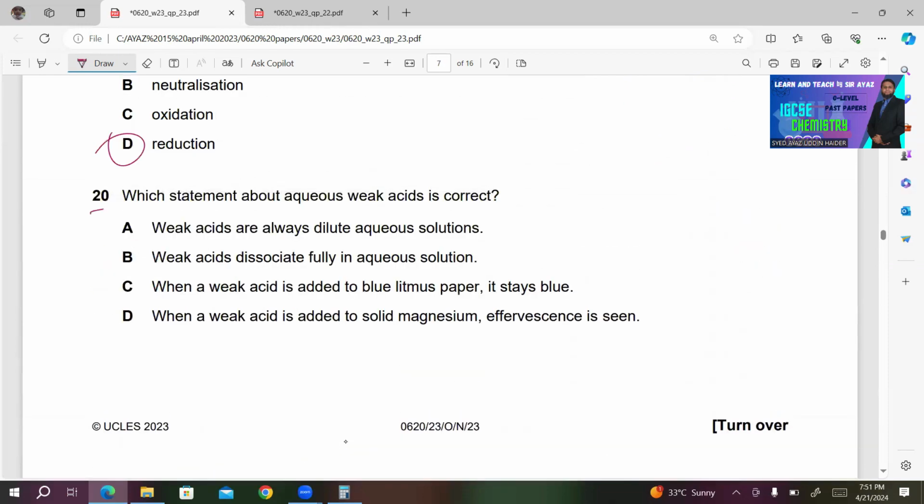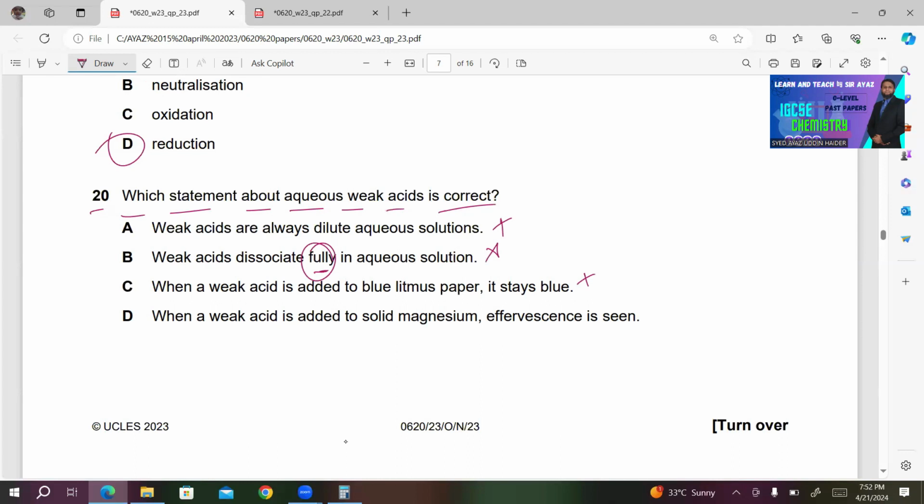Number 20. Which statement about aqueous weak acids is correct? A, weak acids are always dilute aqueous solutions. This is incorrect. They are not always dilute aqueous solutions. B, weak acids dissociate fully in aqueous solution. This is wrong. They dissociate partially in aqueous solution. C, when a weak acid is added to blue litmus paper, it stays blue. This is incorrect. It will turn red because acid turns litmus paper red.